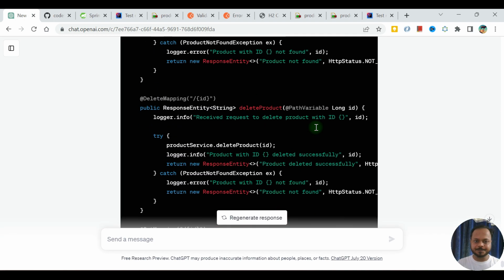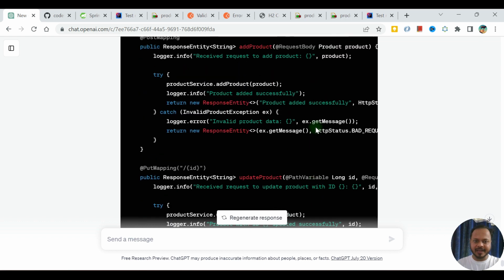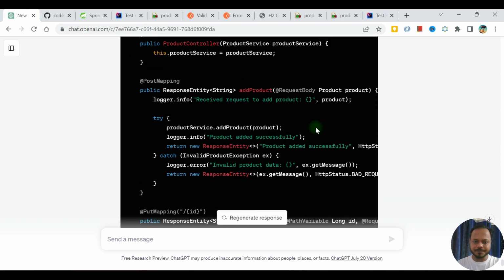Okay, so I'll do it for this controller, add product.